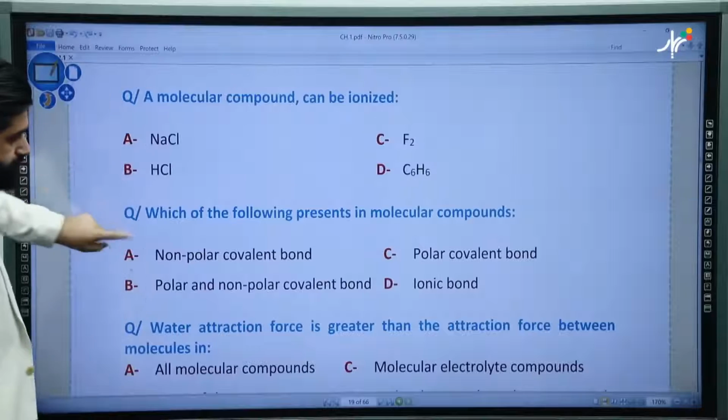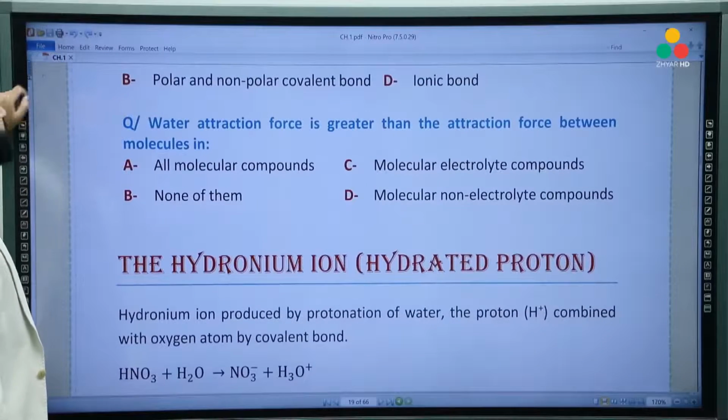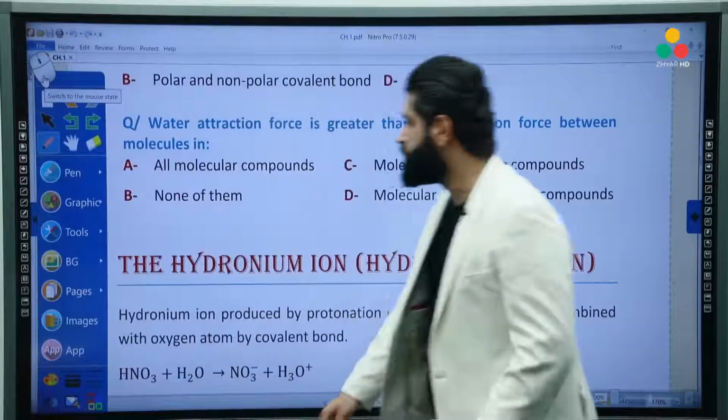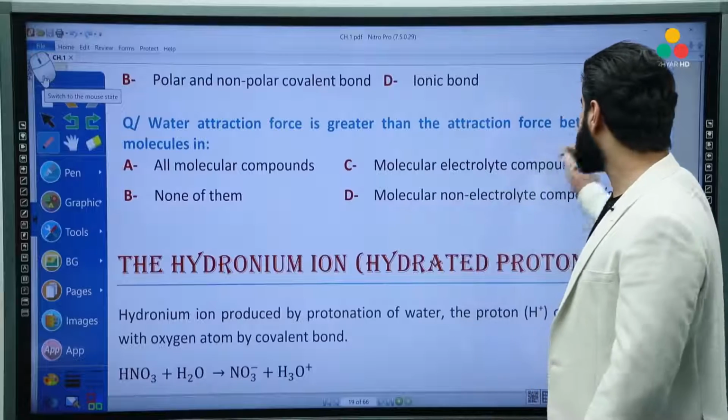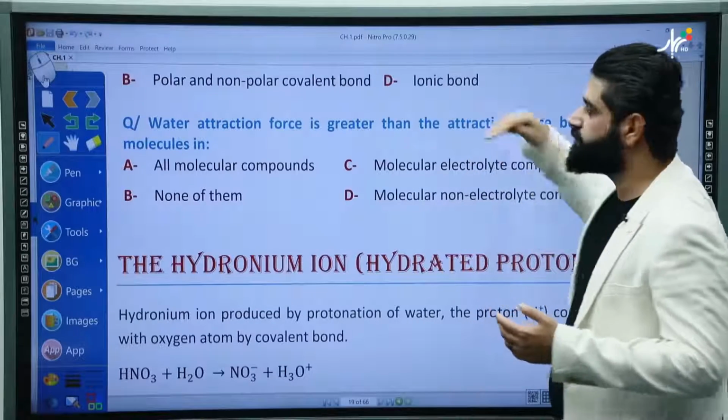B. Good. Water attraction force, it's a wonderful question. Water attraction force is greater than the attraction force between molecules. That means water attraction force can overcome the attraction force between molecules.